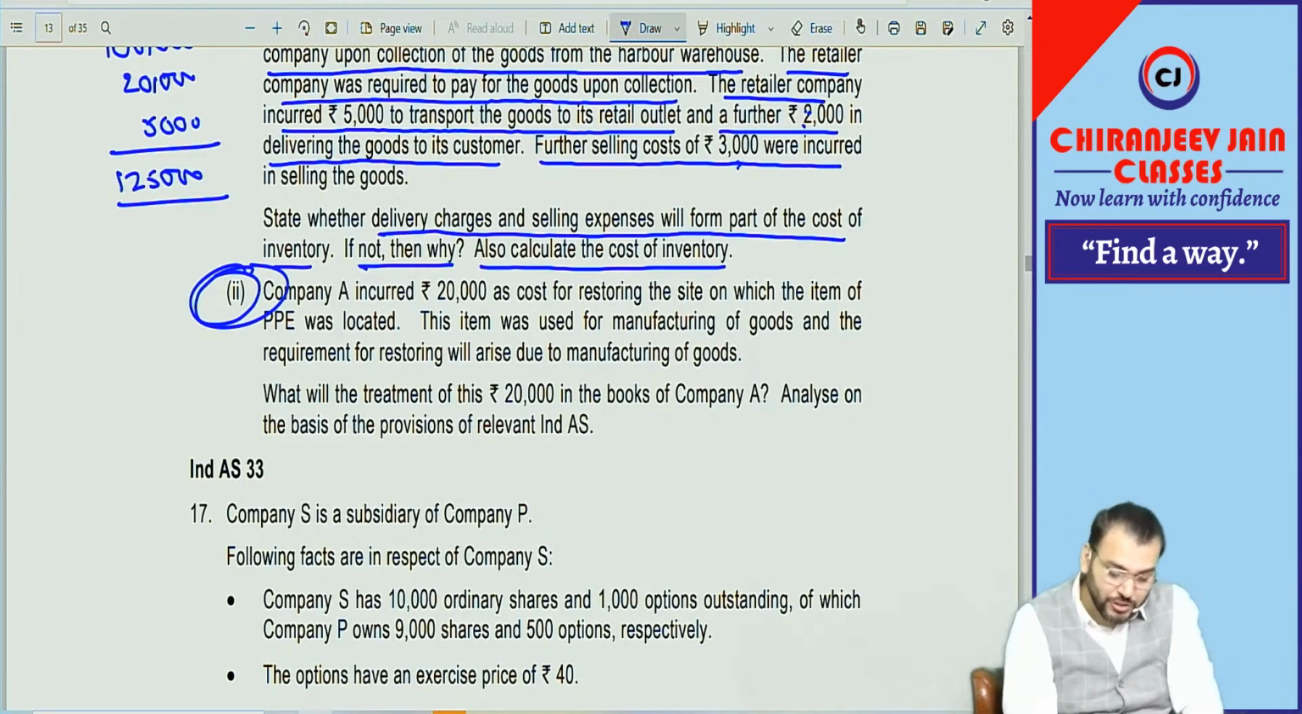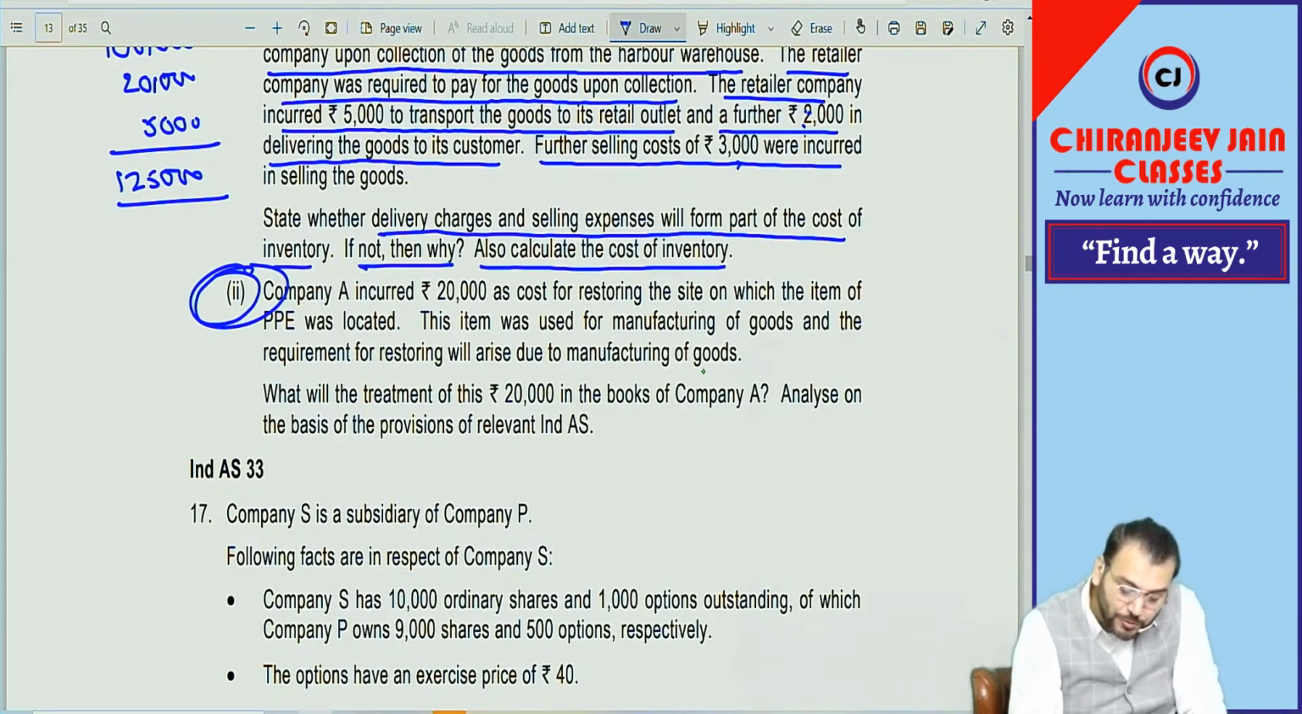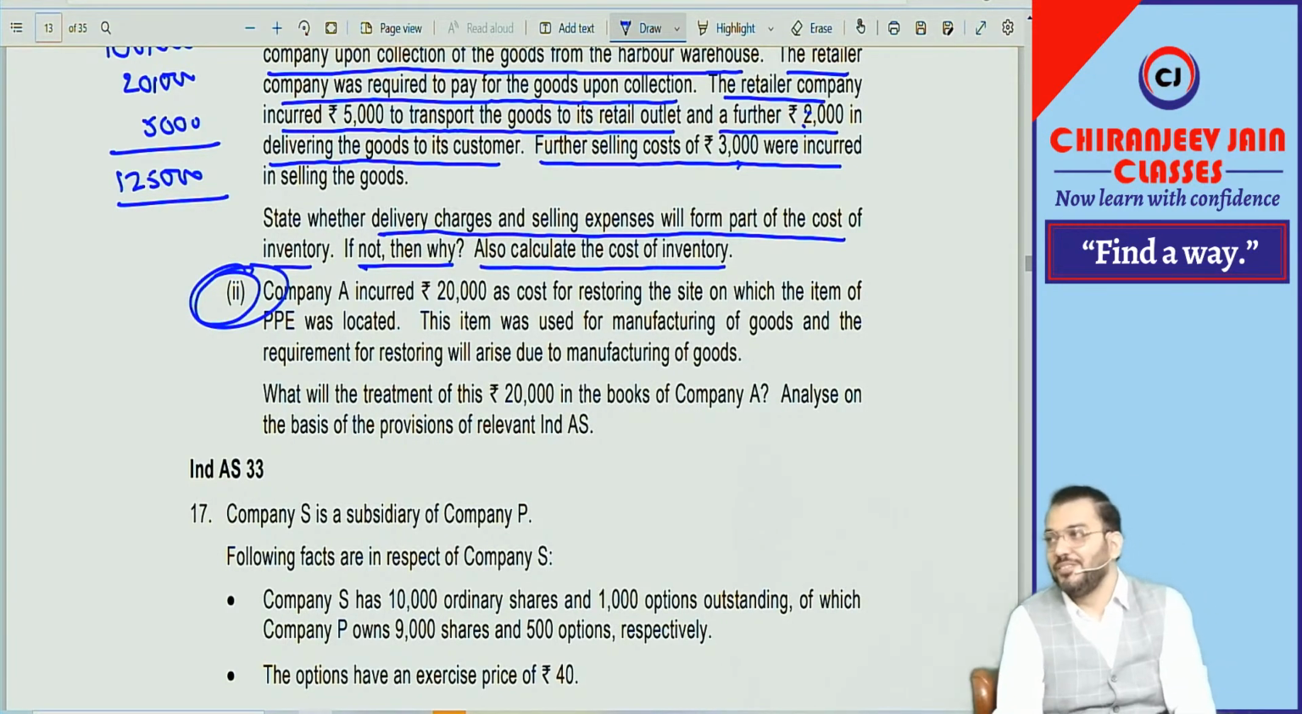Are you getting? Let's see the question. Company A incurred 20,000 as cost of restoring the site on which the item of PPE was located. This item was used for manufacturing of the goods and the requirement for restoring will arise due to manufacturing orders. What will be the treatment of 20,000 in the books? Analyzed on the basis of provision. So you will say it will be capitalized to the property, plant and equipment. You will say that if you do not retain the point, but it will be added to the cost price of inventory.